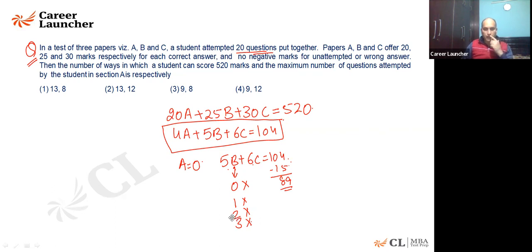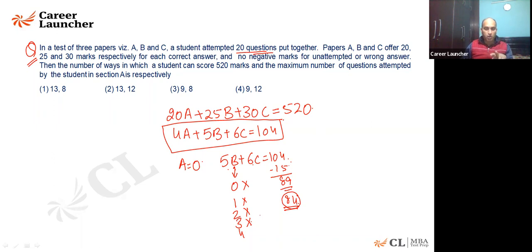I'll further put the value. I'll say, okay, what about the 4? If you are putting 4, it is 84. 4 5s are 20. I'll say 84 is the value which is going to come. 84 is a multiple of 6. So I'll say, very good. I got one solution here.